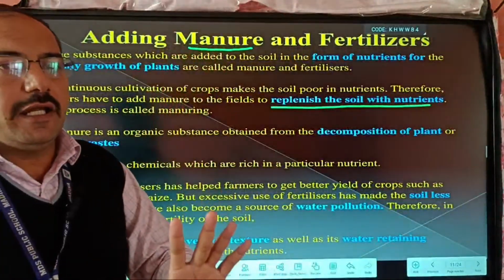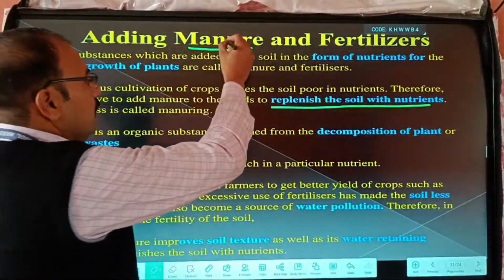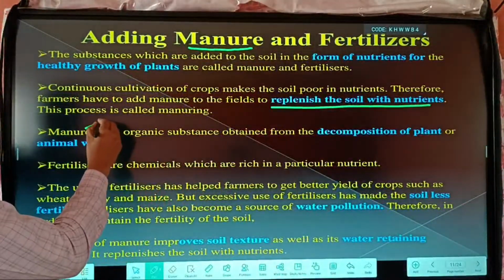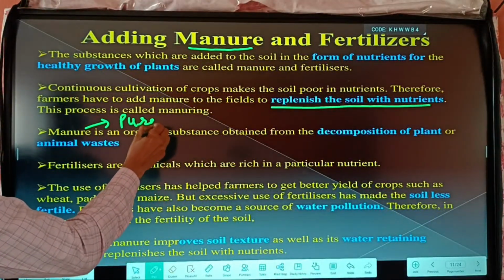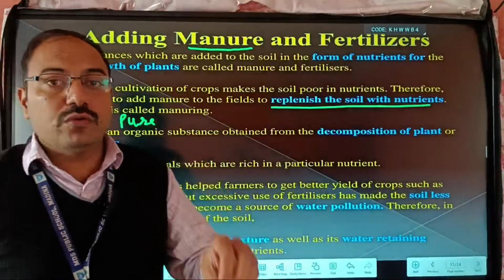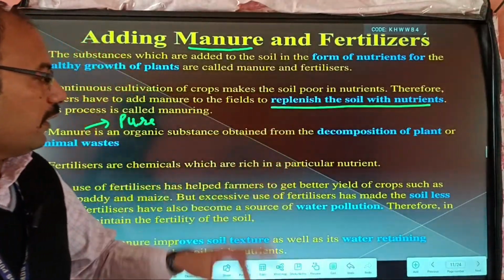There are no chemicals added, so this is pure, and there is no harmful effect on humankind or living things.